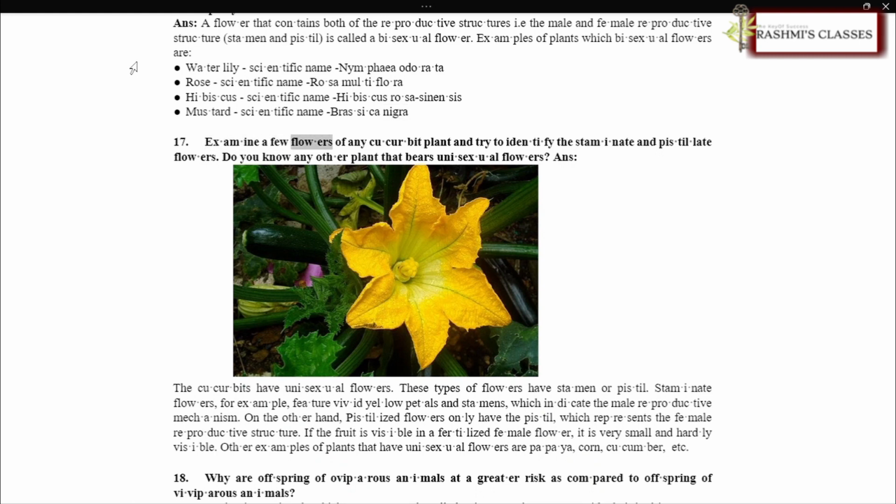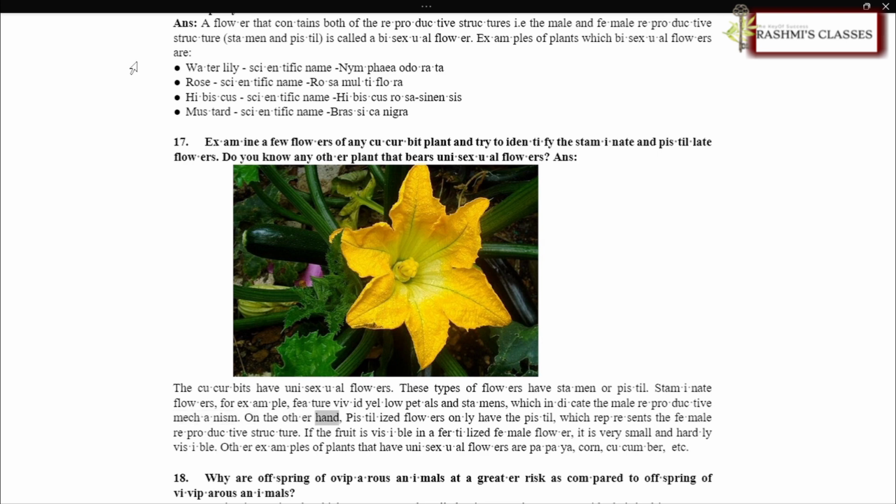Examine a few flowers of any cucurbit plant and try to identify the staminate and pistillate flowers. Do you know any other plant that bears unisexual flowers? ANS. The cucurbits have unisexual flowers. These types of flowers have either stamen or pistil. Staminate flowers, for example, feature vivid yellow petals and stamens, which represent the male reproductive structure.